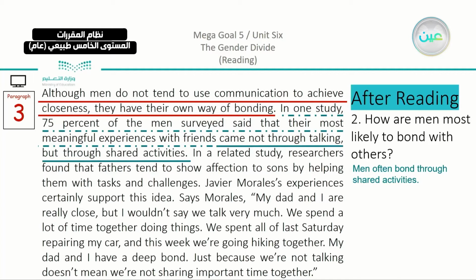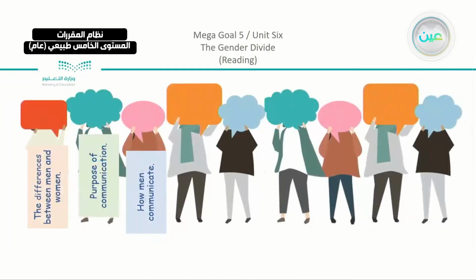And the rest of the paragraph, you have here Javier Morales. Now here, this man describes his relationship with his father and how they communicated with each other, and they had a very strong bond by sharing different activities together. So this is going to be paragraph number 3, which is how men communicate.